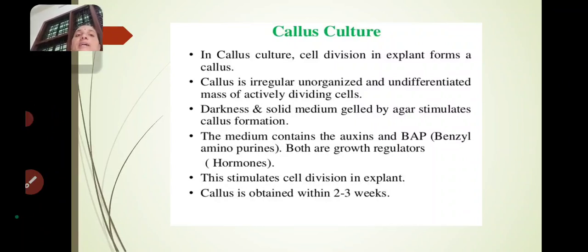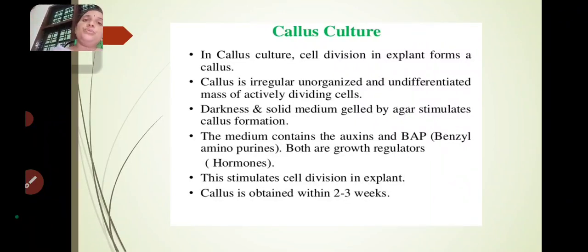Callus is an irregular, unorganized, undifferentiated mass of tissue which has actively dividing cells. This is the main thing for growing a plant from the callus, because of the presence of actively dividing cells only, they will give the plant.